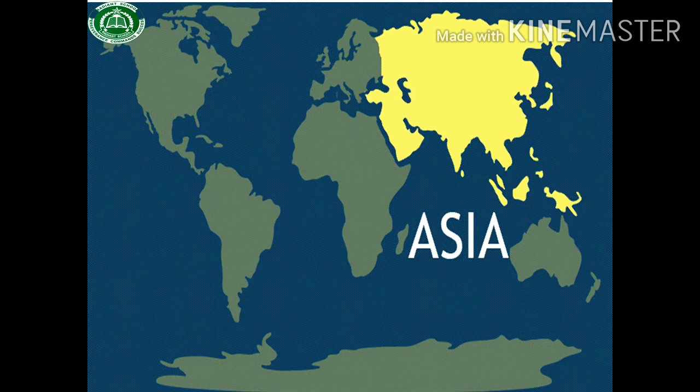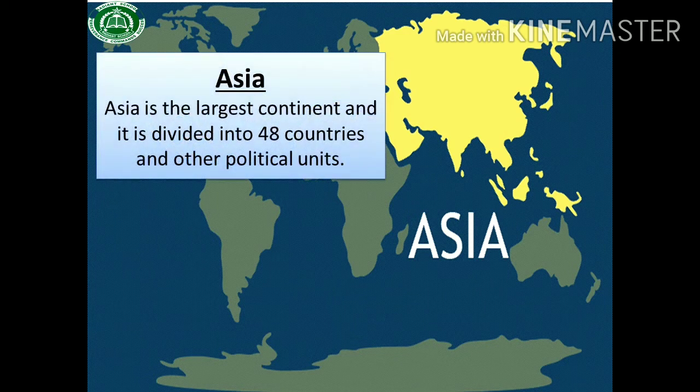Let's discuss the first continent, and that is Asia. Asia is the largest continent and it is divided into 48 countries and other political units. It means there are 48 countries in the continent of Asia. What about the political units? Political units are areas that are part of the continent, but these areas are not part of any country.